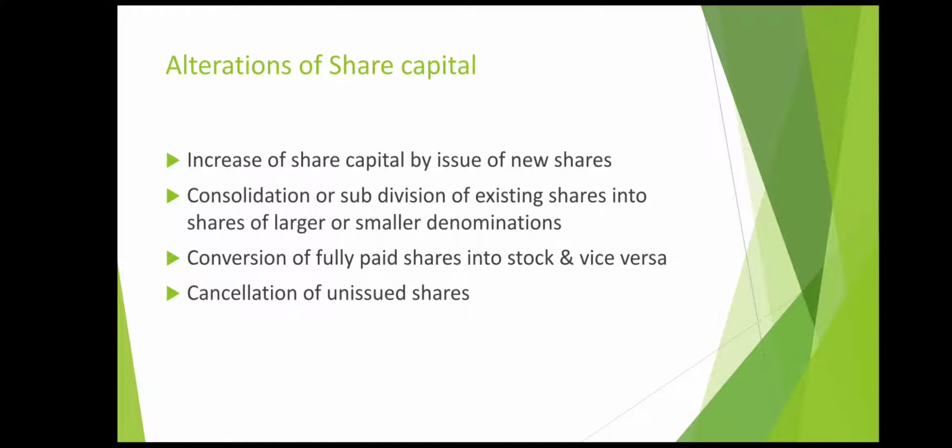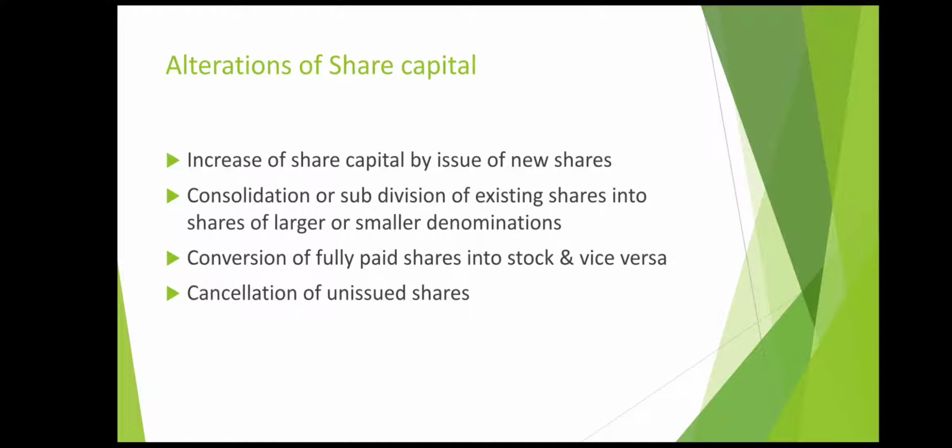How are you going to consolidate shares? Right now the share capital of the company is 10,000 shares of rupees 10 each, so what you will do is make it 1,000 shares of rupees 100 each. So here your capital will remain the same, but the number of shares will reduce and the face value of shares is increasing. So this is how you consolidate the shares.